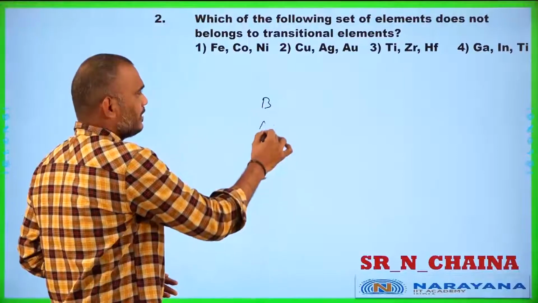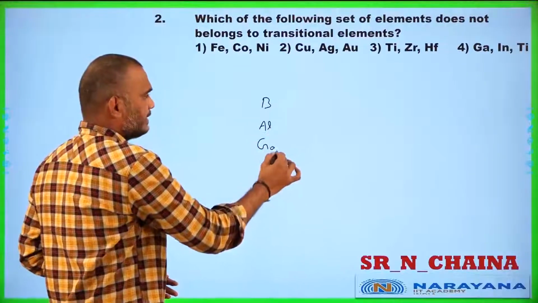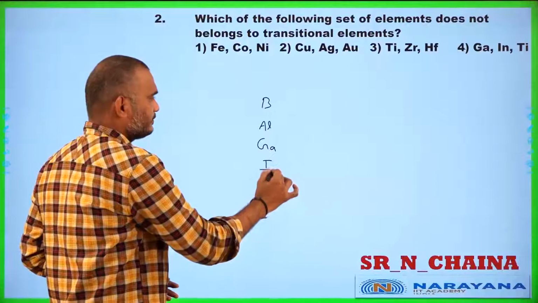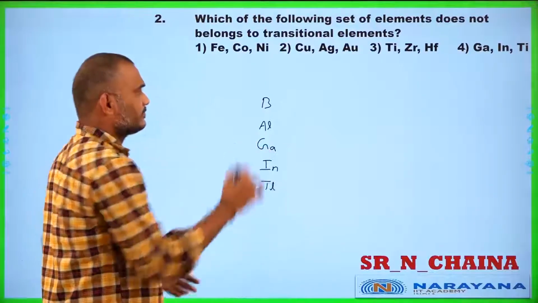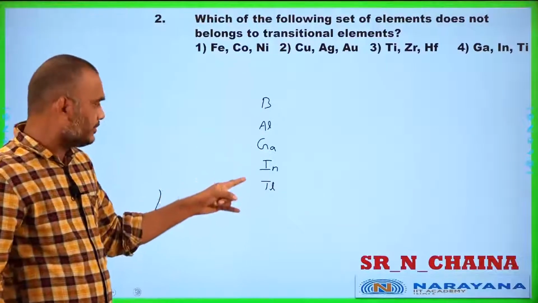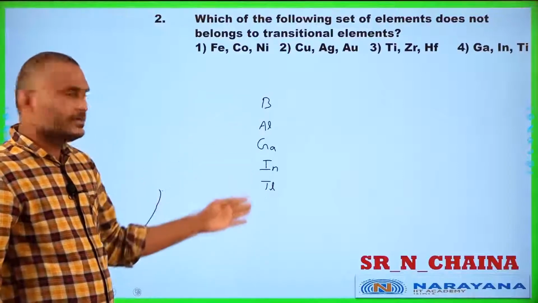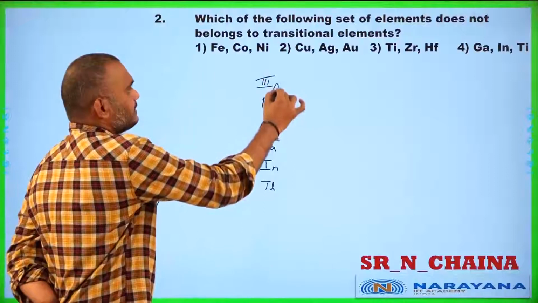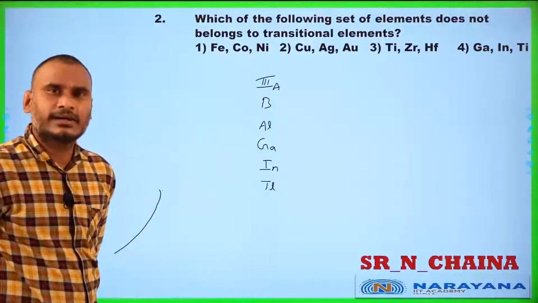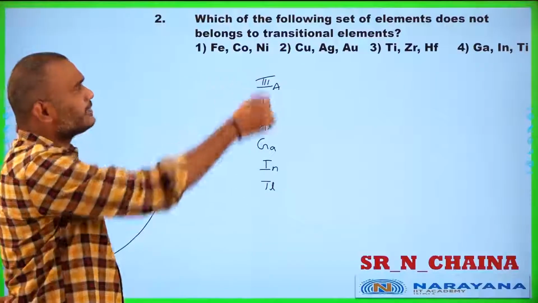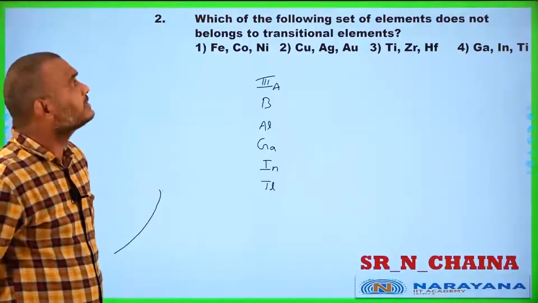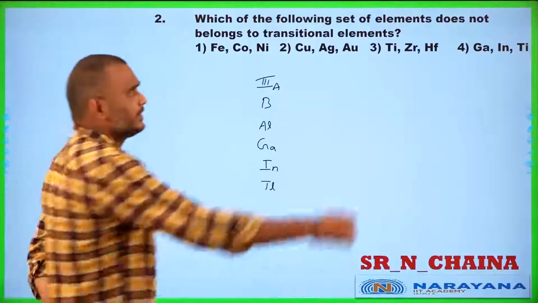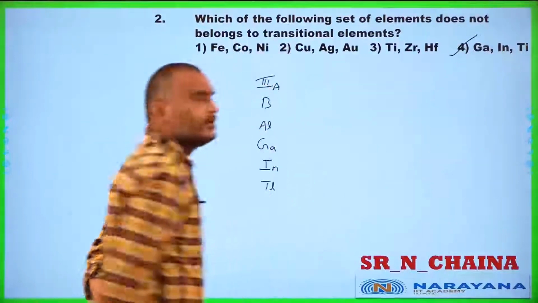And the next: gallium, indium, thallium. Where are they present? Boron, aluminium, gallium, indium and thallium belong to the third A group, that is P Block elements. That's why gallium, indium, thallium do not belong to the transition elements. Therefore the answer should be 4.